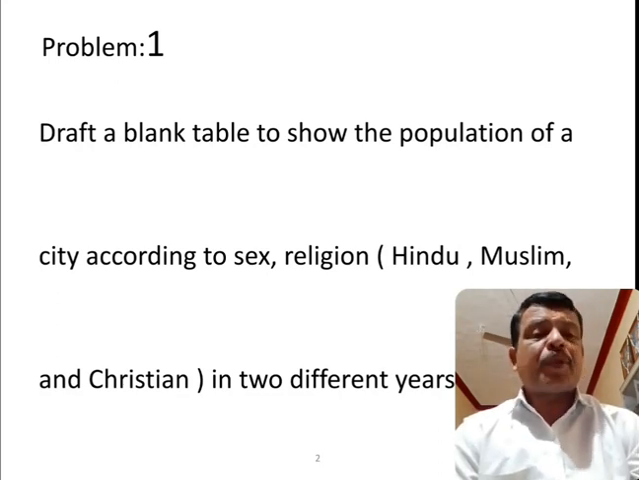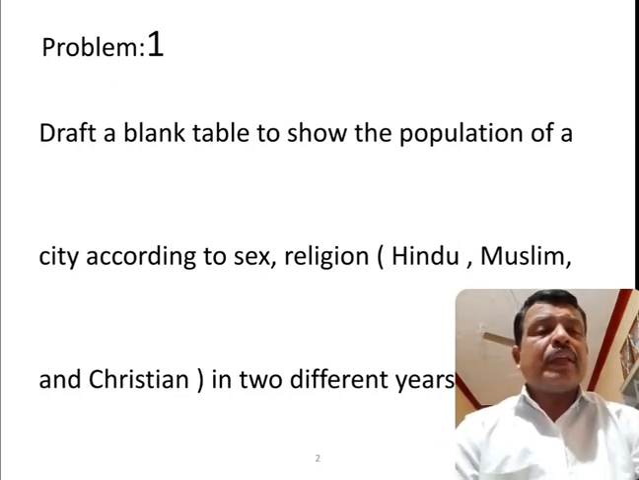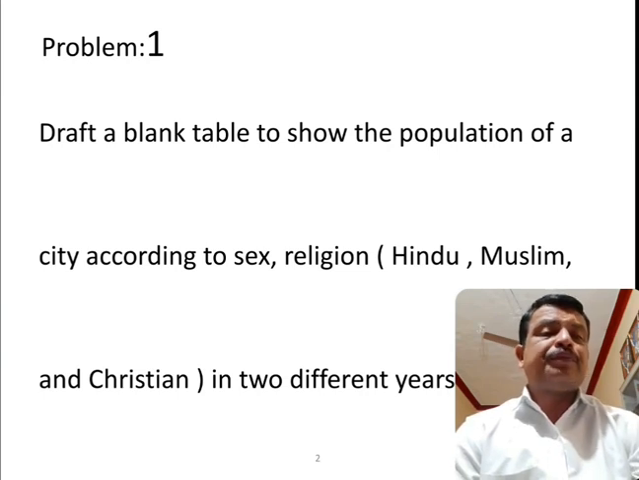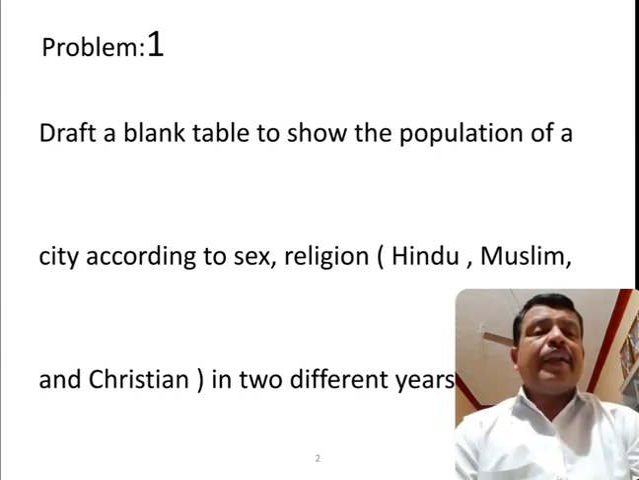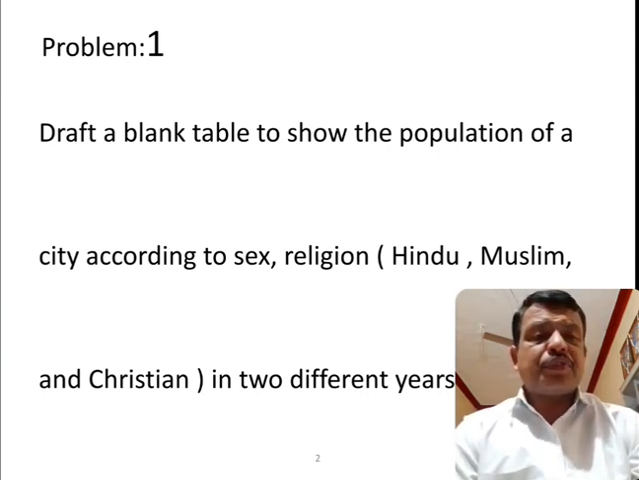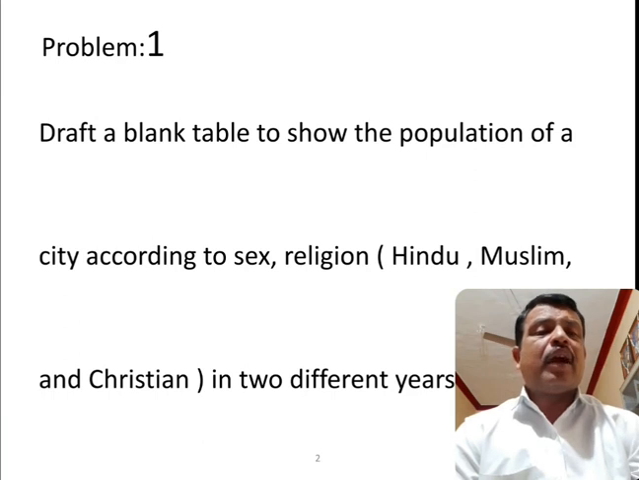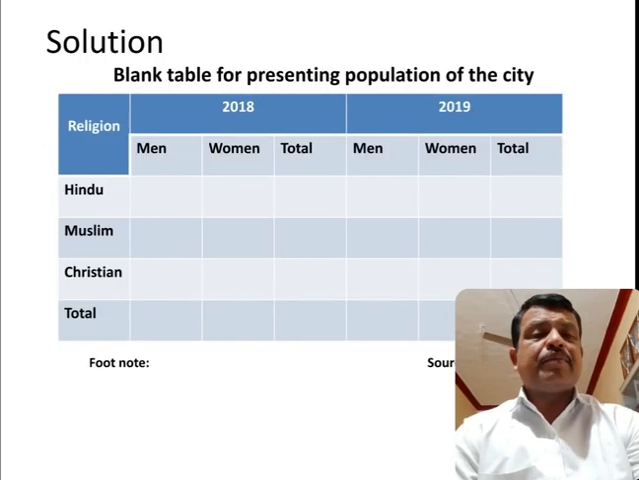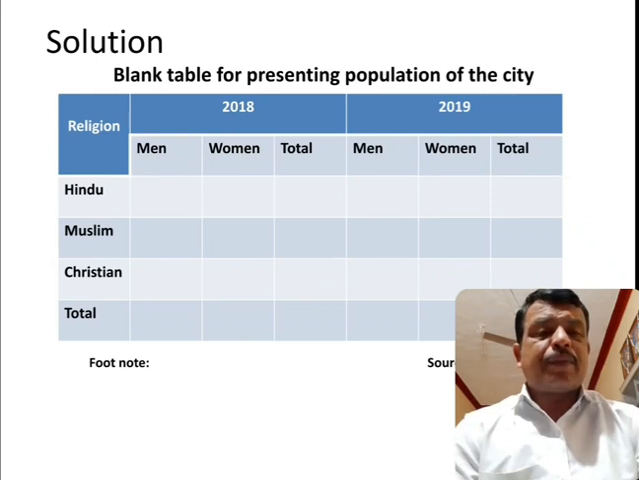So here in this problem, you may presume any 2 different years. You may take any 2 different years. And the sex is given, of course, you know that you have to consider the male and female, or men and women. So this problem, I am going to explain with the help of this table. So try to understand. So, solution.